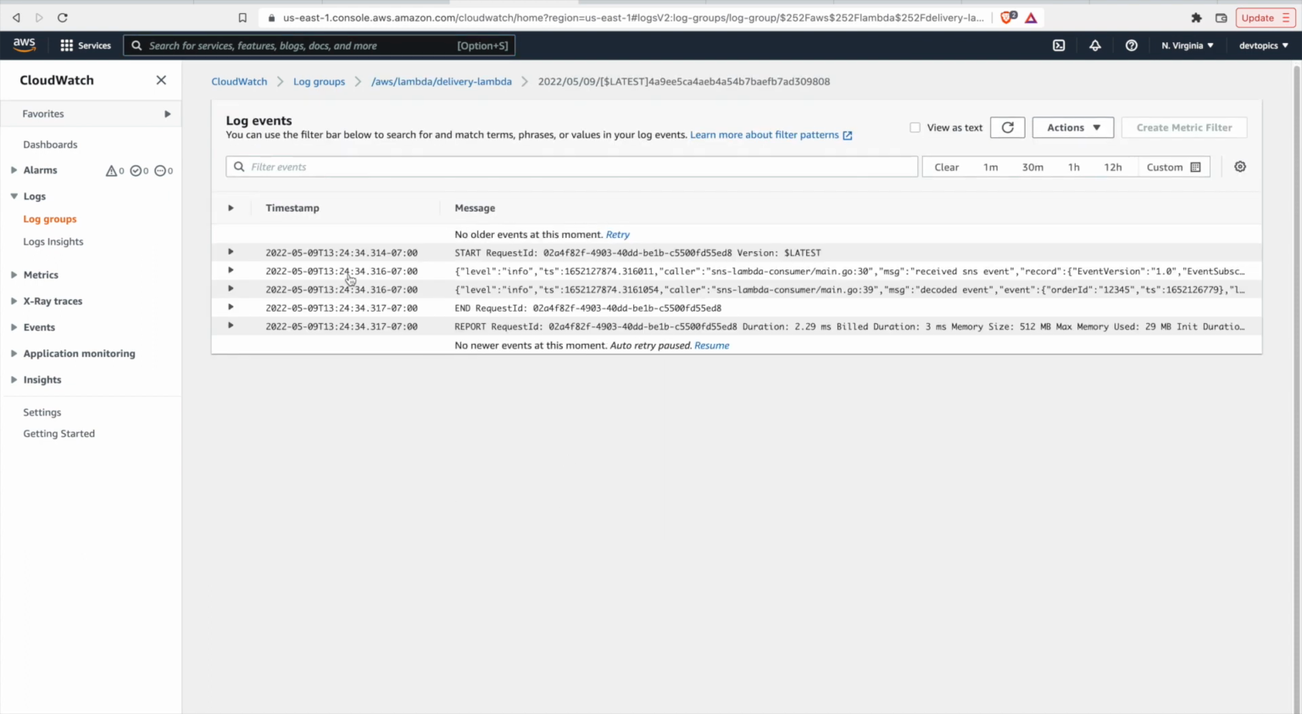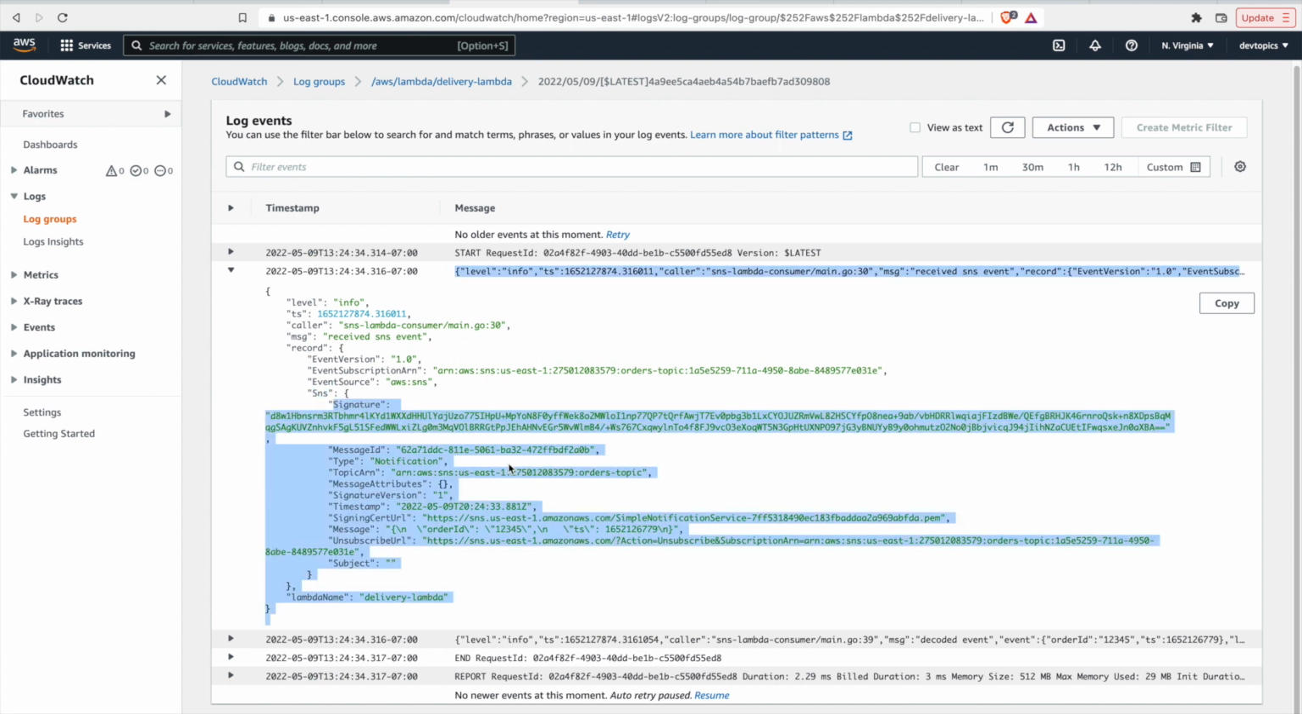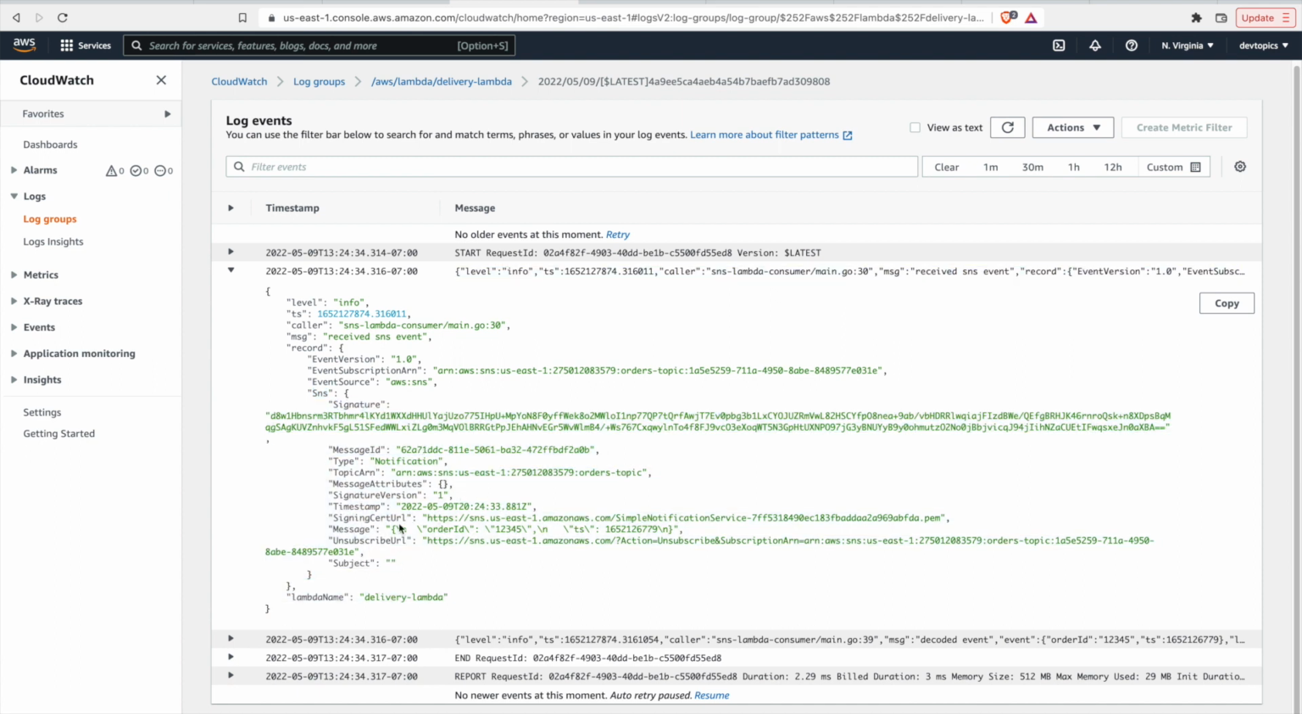And if we open this up now, we see start request ID, but here's our structured logging that we get with Uber Zap. So we get received SNS event. Here's the entire record, and here's that SNS object, and here's the payload within there. And there's the message, the encoded JSON body right here, and we see our Lambda name. So this is for delivery Lambda, and there's delivery Lambda.